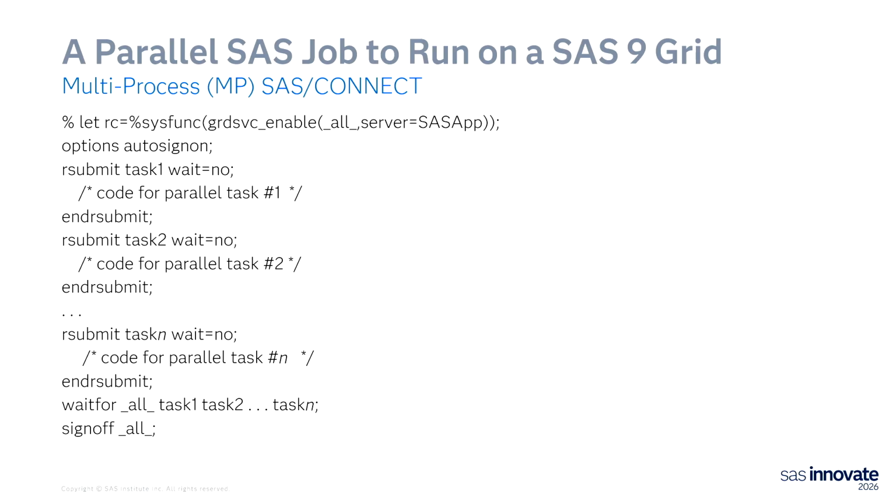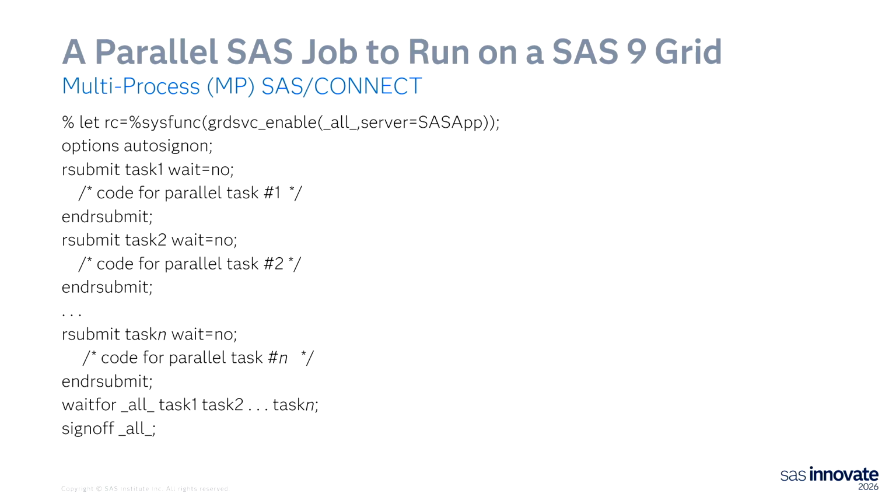So I have task 1 that can be run in parallel, task 2 that can be run in parallel, task N, and then I want to wait for all of them to finish before I sign off or terminate all of those sessions. This program, provided you have a context on VIA named SAS app, will run without any change to it, except for if you have code in these parallel tasks, obviously pointing to data locations that have changed between SAS 9 and where your data lives on the VIA side. Other than that, the syntax of this program does not have to change.